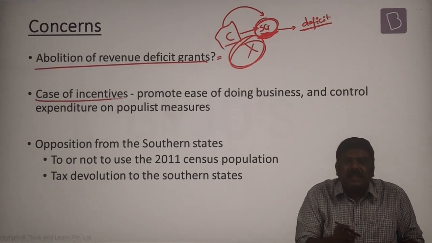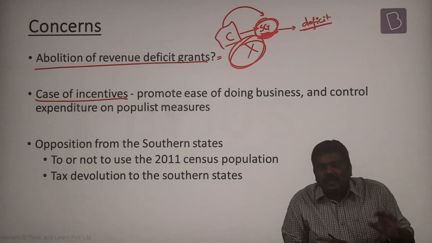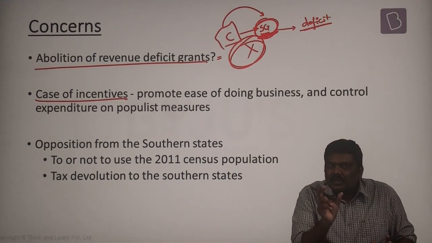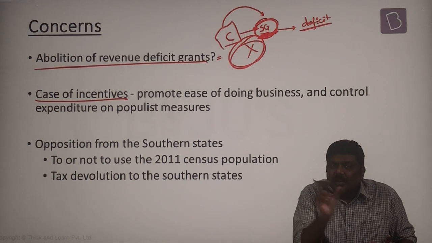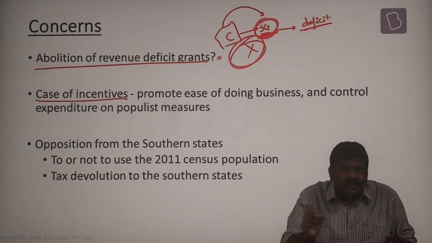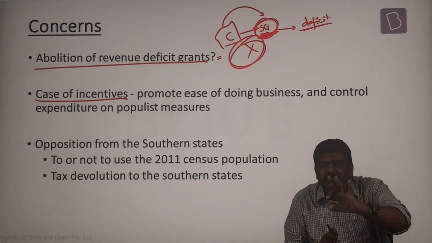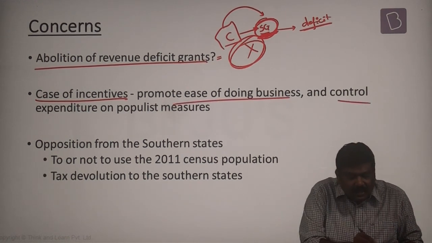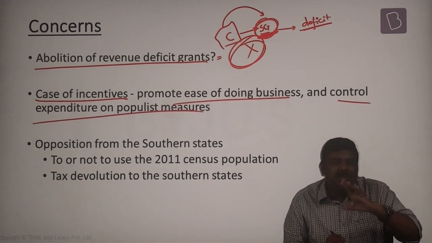Second, the case of incentives. In the earlier slide, there was a term of reference in relation to giving incentives to various states based on their performance with respect to one, promotion of ease of doing business, and second, control of expenditure on populist measures.